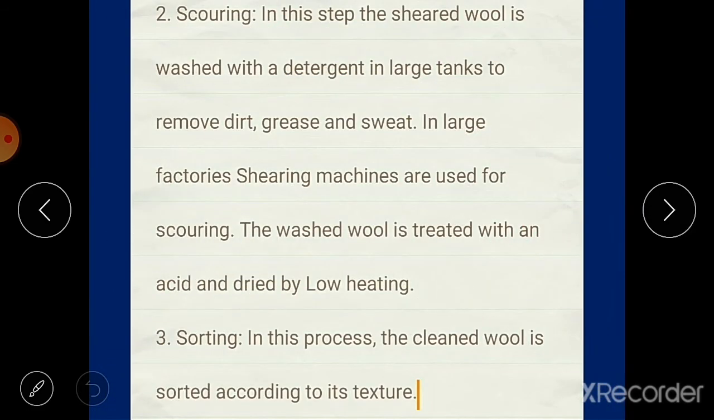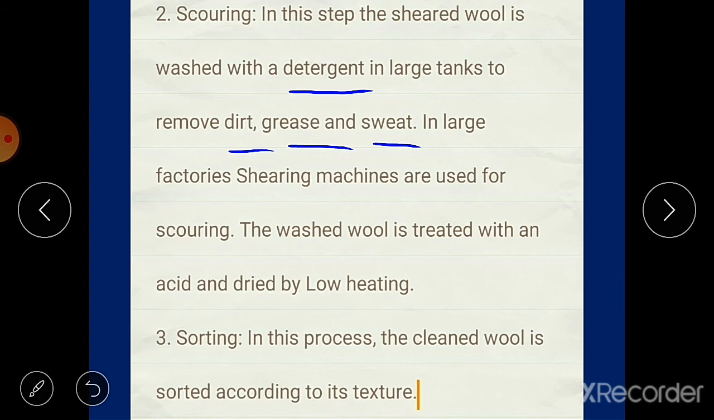Then next is scouring. In this step, the sheared wool is washed with detergent in large tanks. Why? To remove dirt, grease and sweat. When this fleece is obtained from the sheep, it is not clean, it is full of dust, dirt, grease and sweat, and that's why it has to be washed.